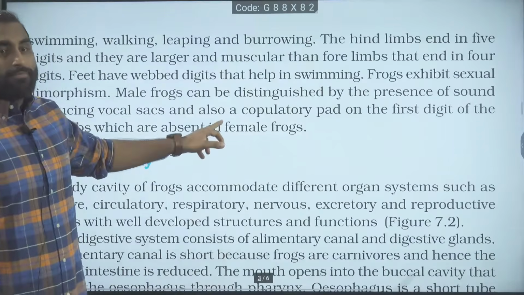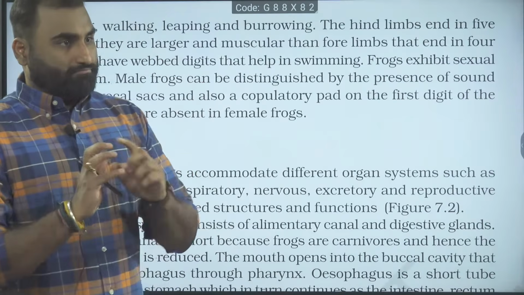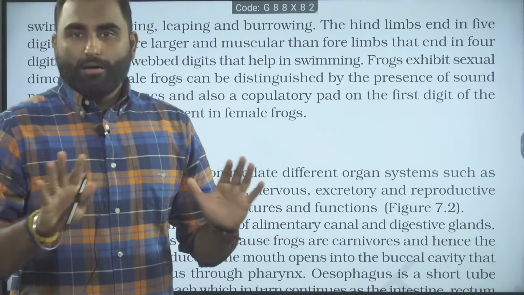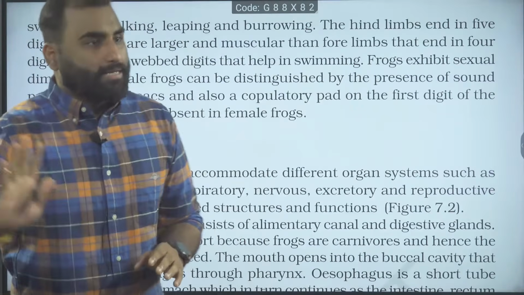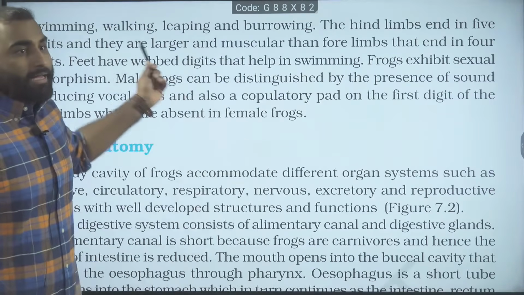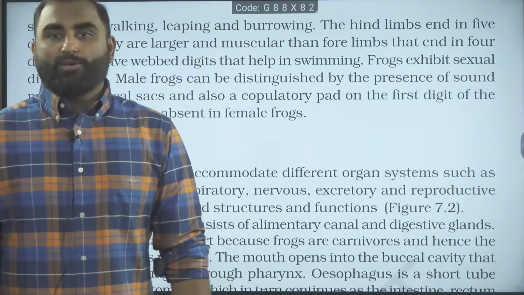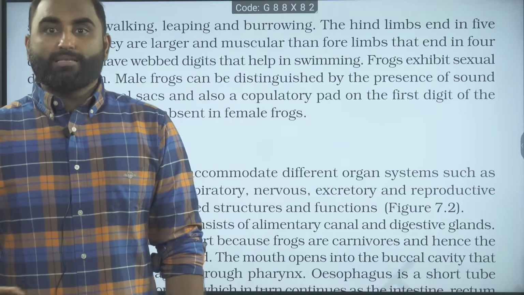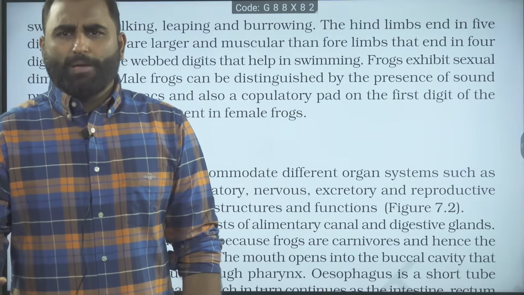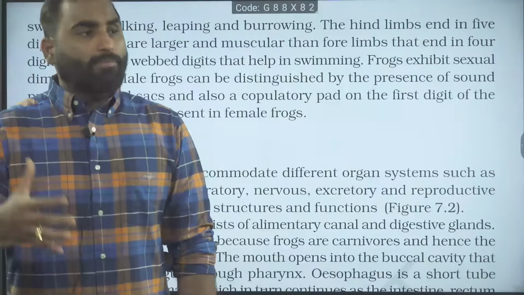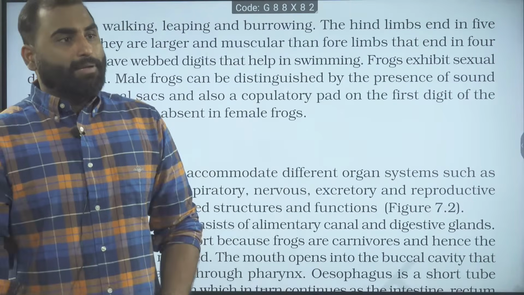Next, no nails. Nails, claws, nothing is there in frog. Nails and claws are features of the reptiles. Feet have webbed digits that help in swimming. Now certain PYQs are there. Webbing is directly proportional to the amount of time spent in the water. That is also an old PYQ: the more time the frog spends in water, the more its webbing develops, and that may help in swimming.